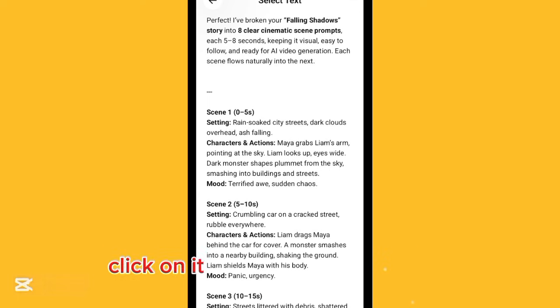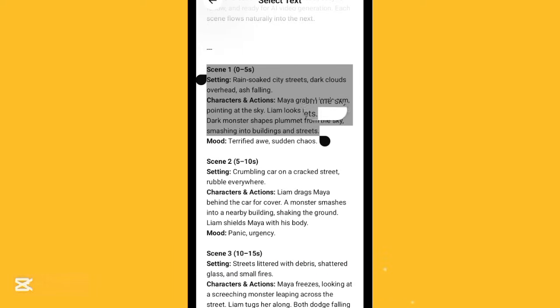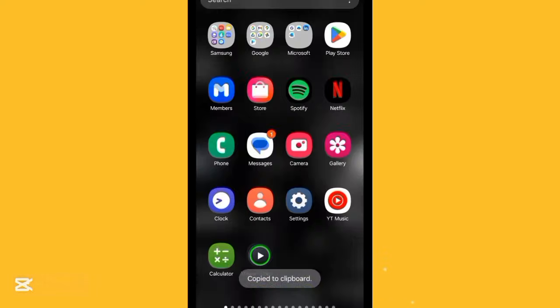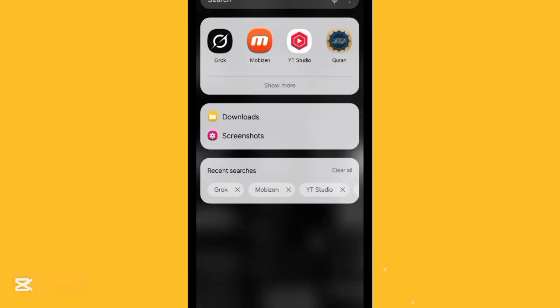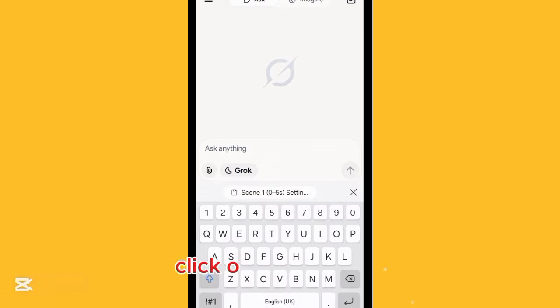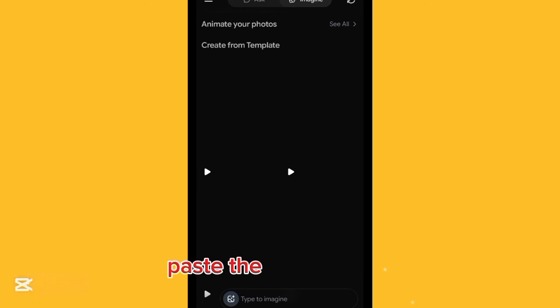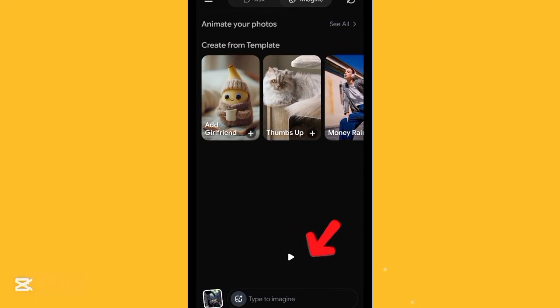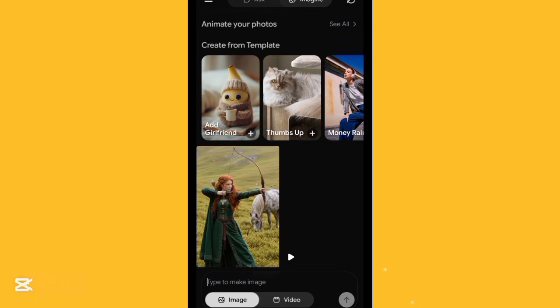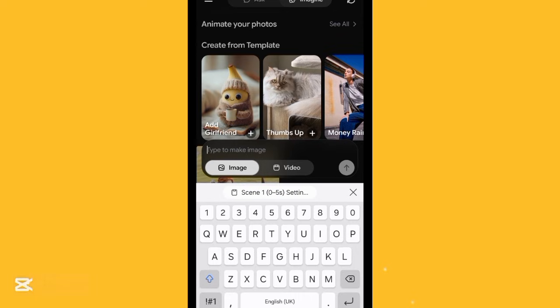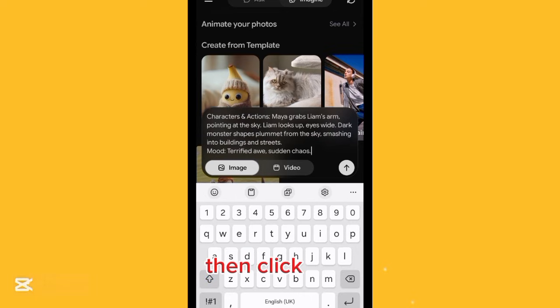First step, click on the first prompt I mentioned. Click on it and copy the scene 1. Go to Grok. Click on create video. Paste the prompt here. Then click here.